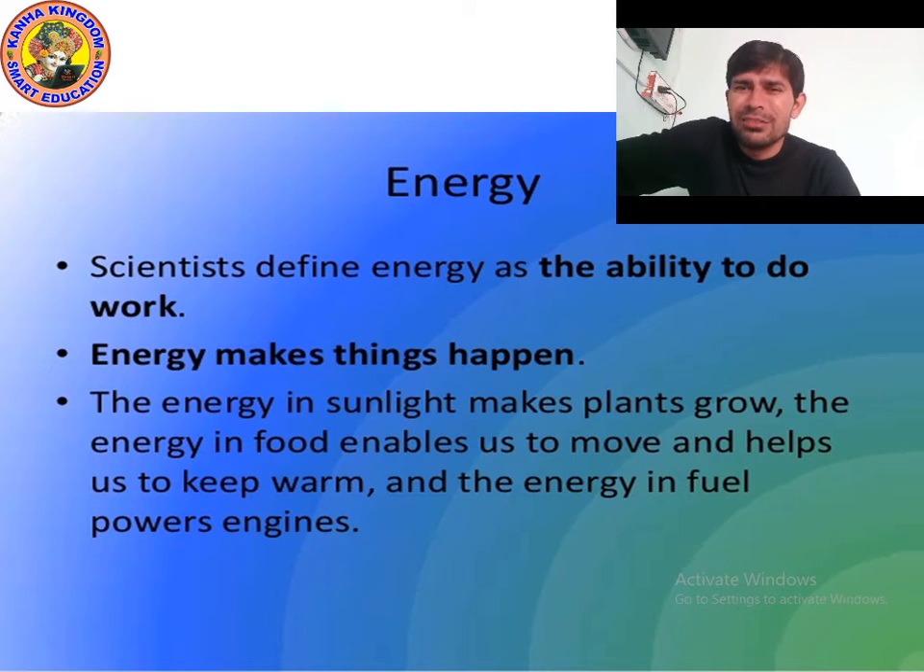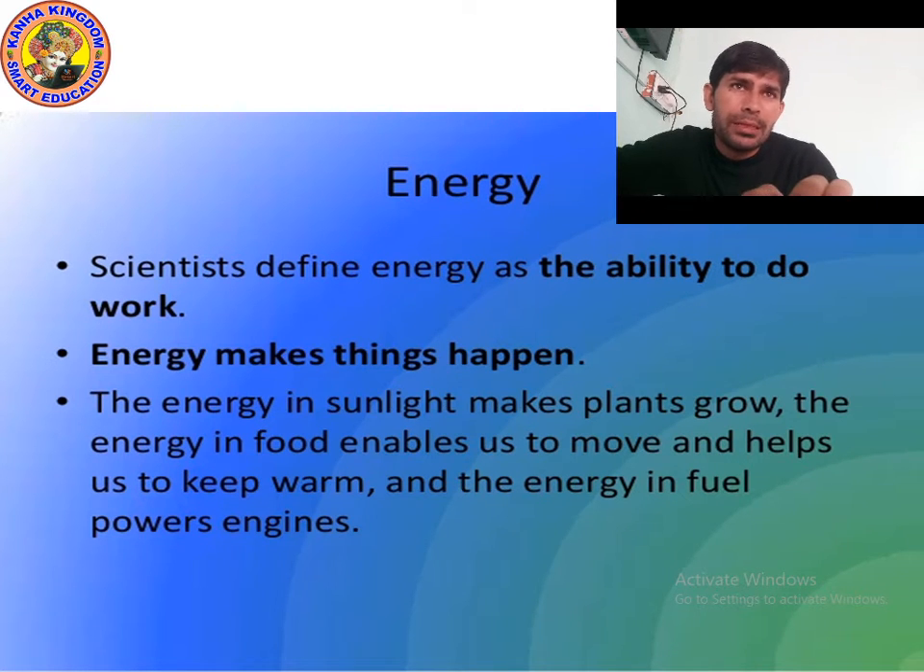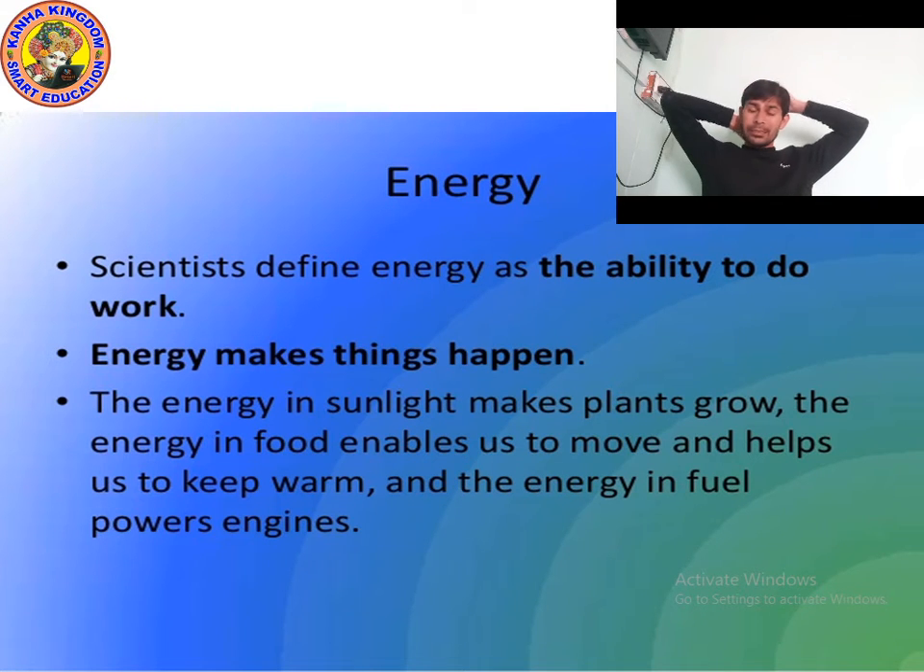So there are different forms of energy. We are going to study the different types of energy in this chapter, and we will also study simple machines. So remember, kids, what is energy? Energy is the ability to do work, and energy makes things happen.